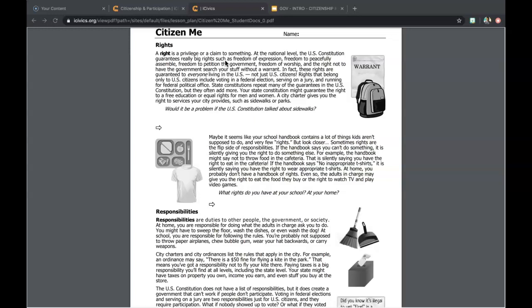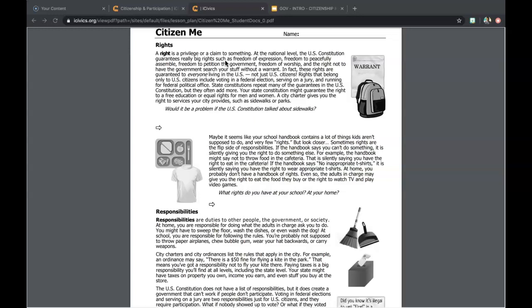Not just U.S. citizens, though. Rights that belong to only U.S. citizens include voting in a federal election, serving on a jury, and running for federal political office. State constitutions repeat many of the guarantees in the U.S. Constitution, but they often add more. Your state constitution might guarantee the right to a free education or equal rights for men and women, and a city charter gives you the right to services your city provides, such as sidewalks or parks.